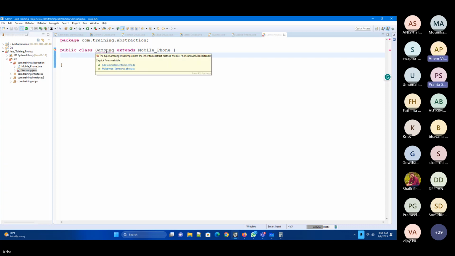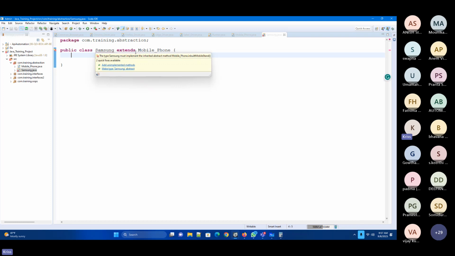Implement the abstract method. If you have taken any particular interfaces, you used to have this, right? When we implement, you used to have the unimplemented methods first. That's in interface implementations.